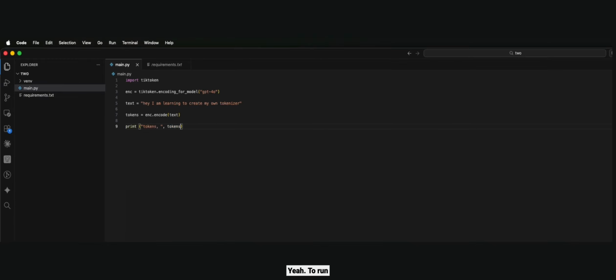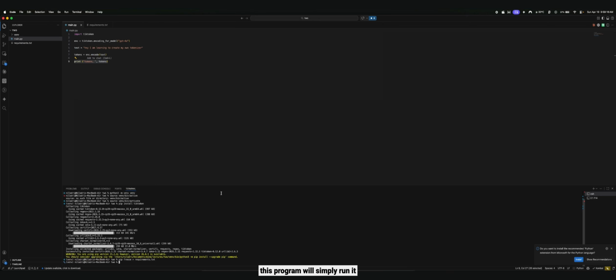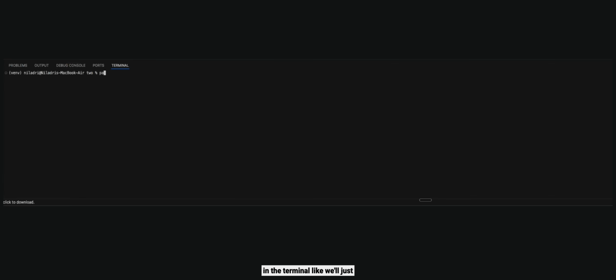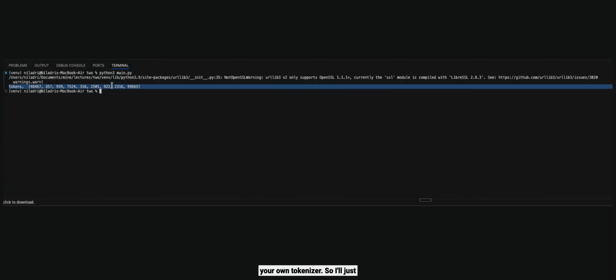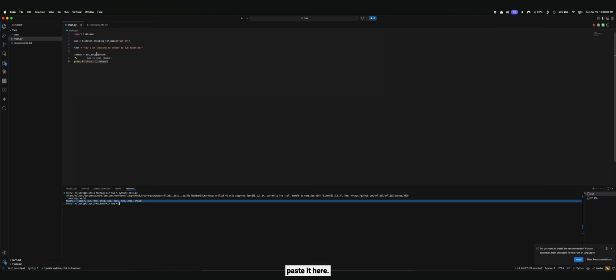To run this program, we will simply run it in the terminal. We'll just say python main.py. As you can see, this is the output that I'm getting. Congrats, you have just made your own tokenizer. I'll just paste it here. These are the tokens that I just got for this text.